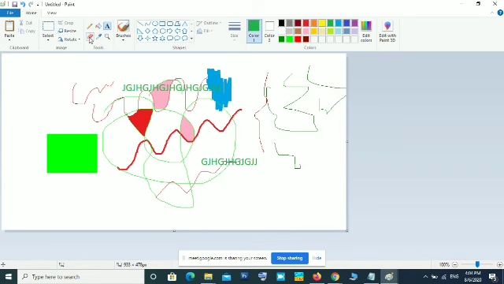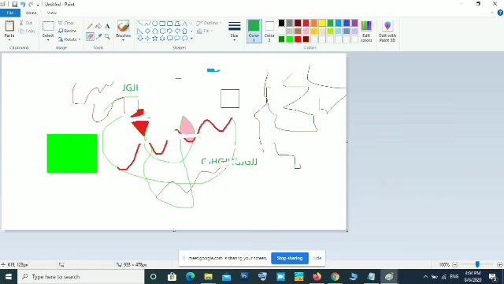Now the eraser tool, that I already explained, using which you can erase part of the image. If you want to increase the eraser size, you can use the Control key on your keyboard and the plus on the number key. Now you can see the eraser size is becoming bigger. After that you can erase.